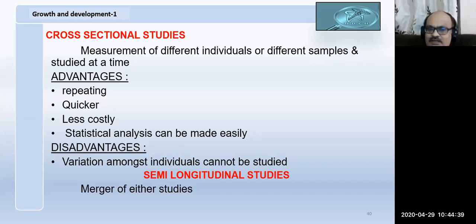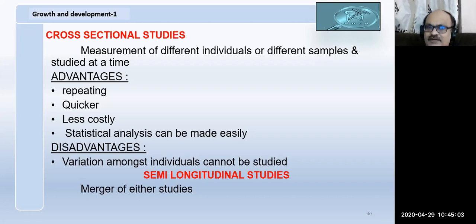So the advantage is if I go wrong, I can repeat it. It is a very quick method, and it is less costly, and statistical analysis can also be done. But the problem is a variation in growth may have occurred between all of you. One may appear 5 feet, another may appear 5.5 feet, another may appear 6 feet. I don't know where these changes have occurred.